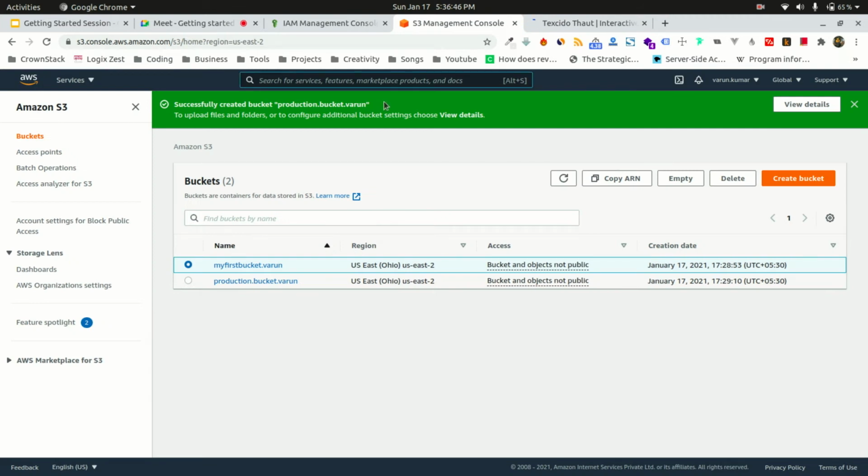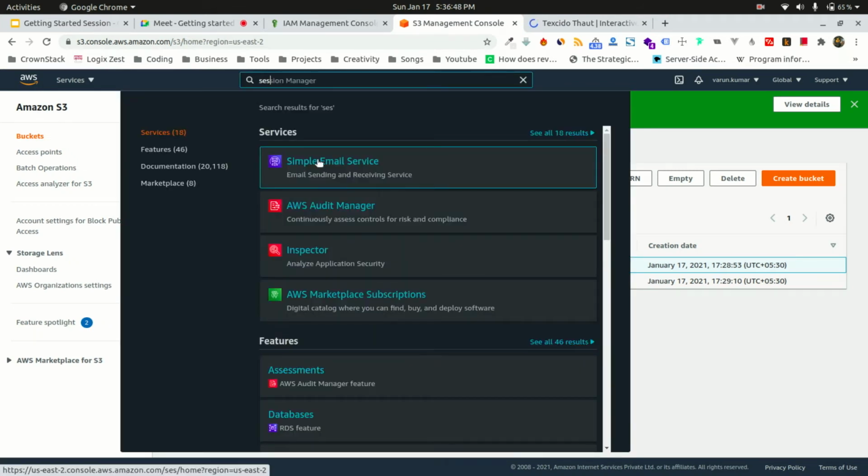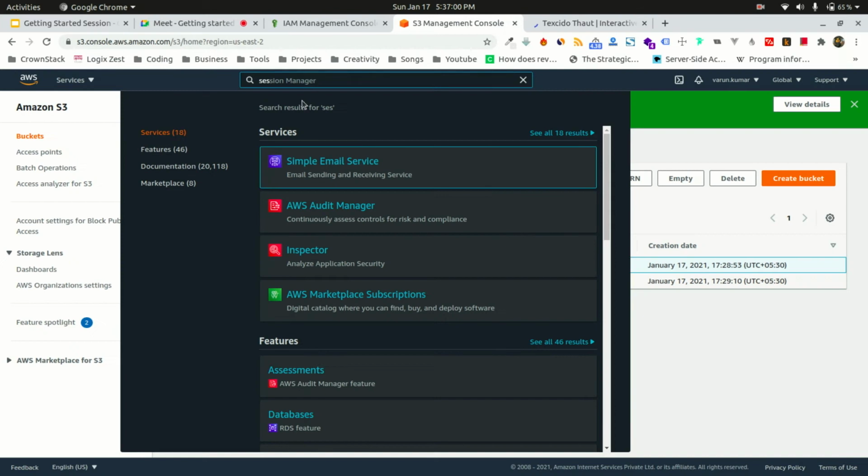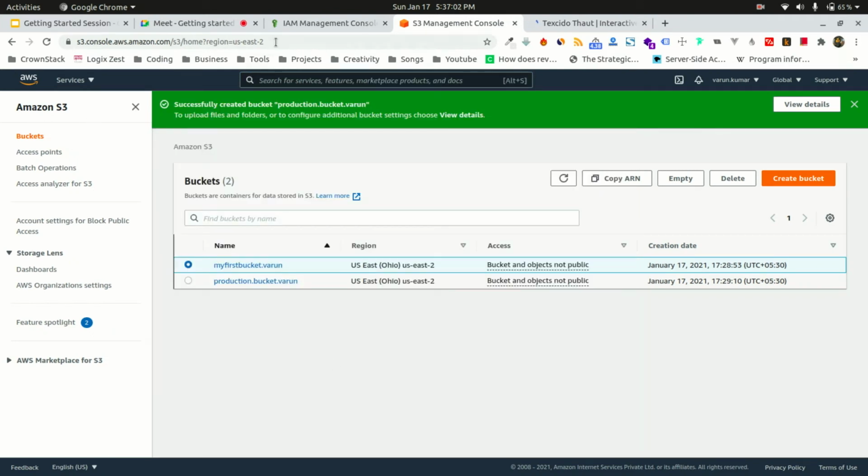Okay, I think my internet is running slow, but this will load up soon. Okay, let's just see over here. So to send email, Amazon has Amazon SES. So this application needs access to Amazon SES. So I need some way to provide my application access to Amazon SES. That's how we can achieve it using IAM.